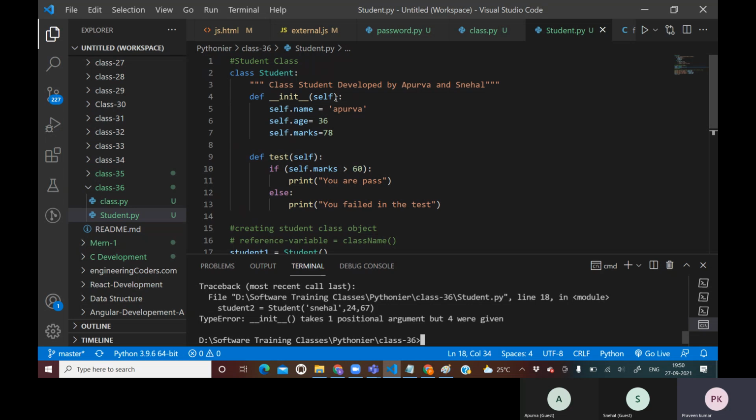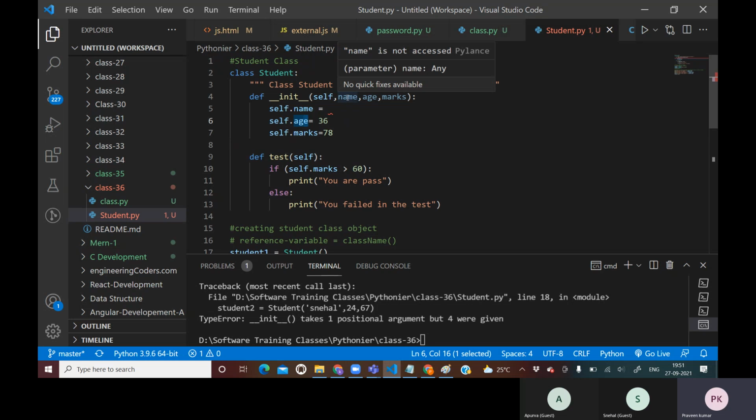How to do that? I will have to tell here that my constructor, while creation of an object, expects name, age and marks from the user, and those expected name, age, marks I'm going to assign to the class name variable, class age variable, and class marks variable. It is not compulsory that this name should be the name only.